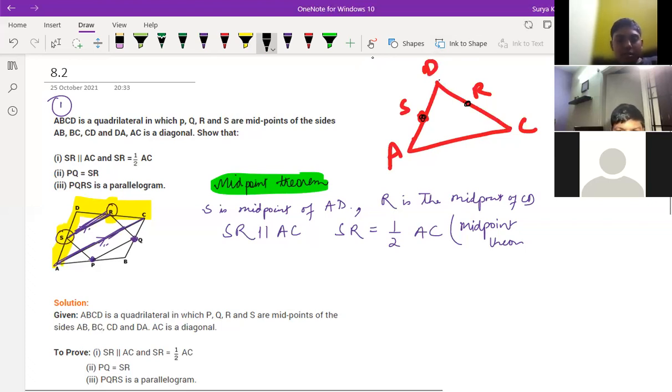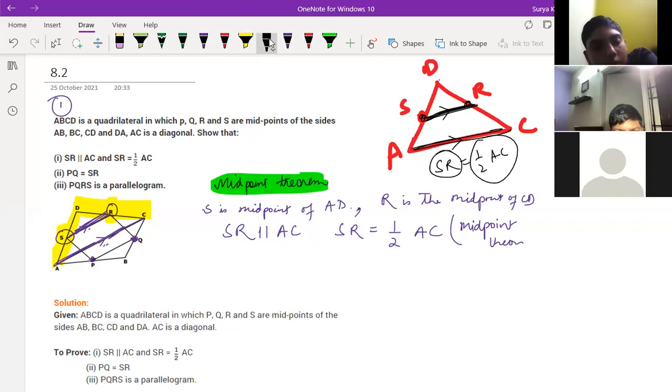Yes, sir. Then the line joining SR becomes parallel to AC and SR becomes half of AC. It's clear. The line joining the midpoints is half of AC. The same thing we are using over here also.